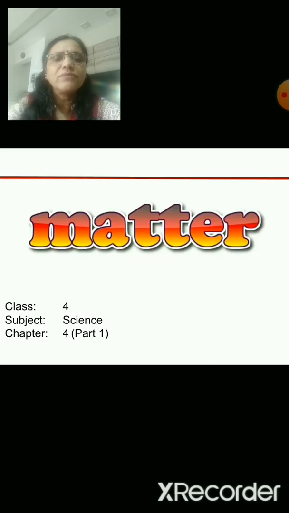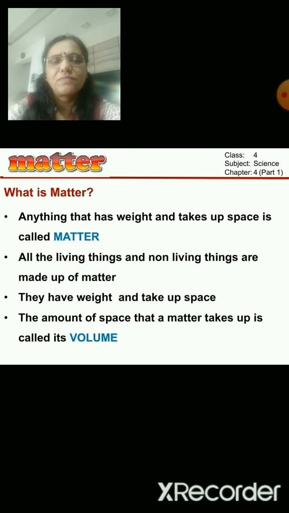Today we will start with yet another lesson, that is matter, chapter 4 in science. Now you will wonder what is matter. So anything that has weight and takes up space is called matter.